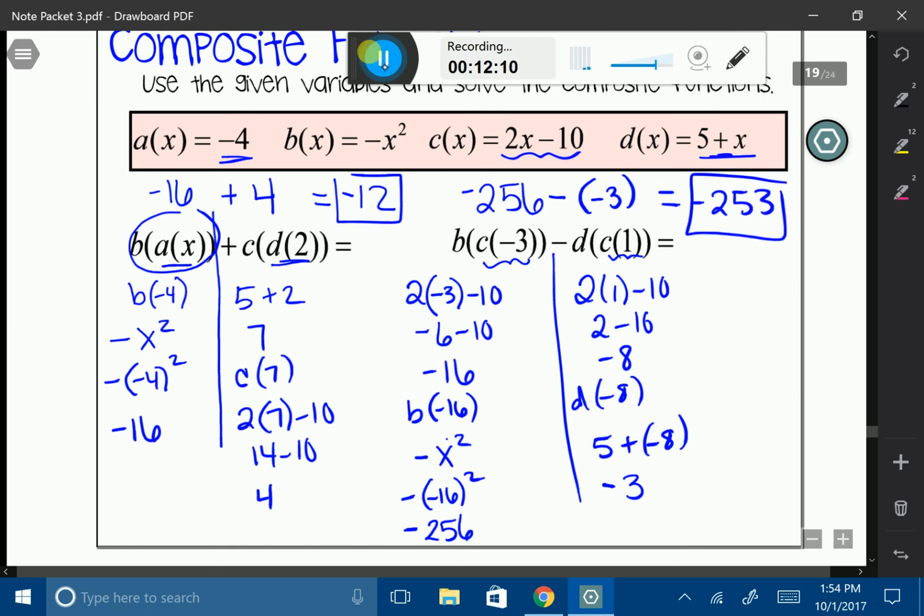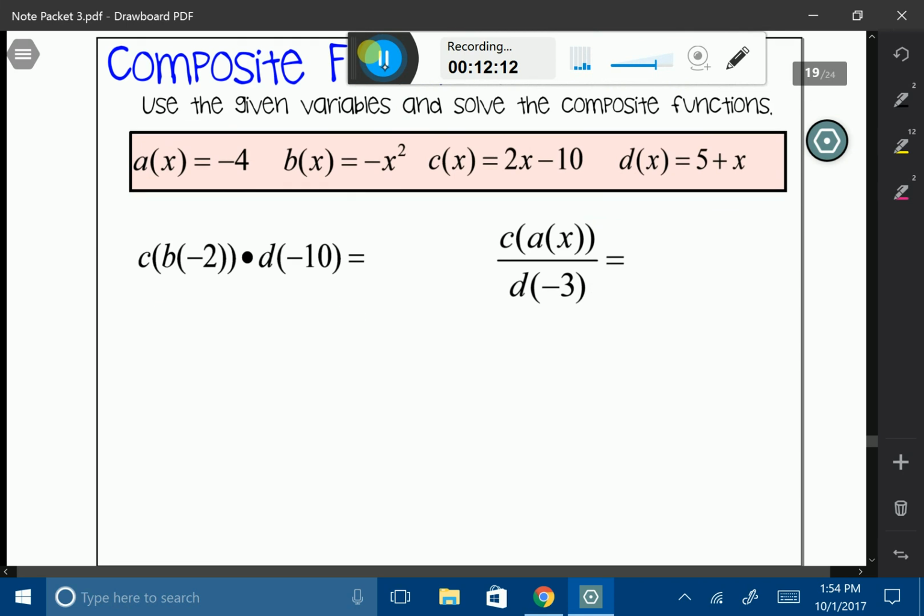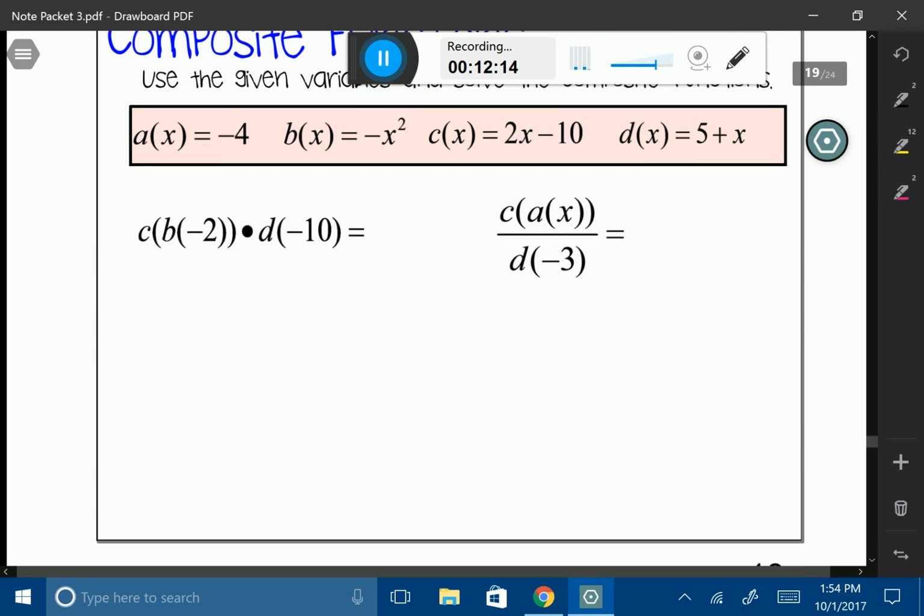All right, let's do some multiplication and division now. It works the same exact way. So let's do my multiplication over here first. I'm going to split these up. B of negative 2. Okay, B of negative 2, let's go ahead and say negative x squared. I want to substitute negative 2 in there. So negative 2 squared. That's going to give me a negative 4.